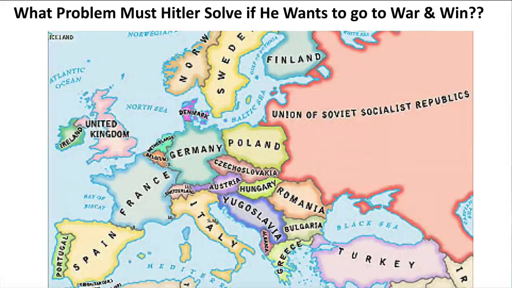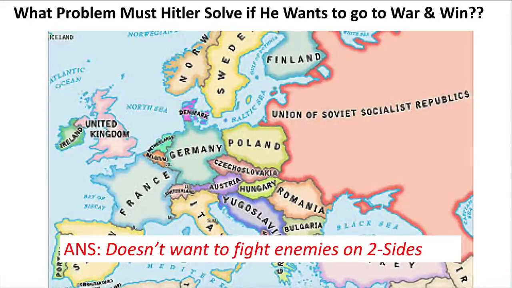If you remember, in World War I, the big reason Germany lost is tied to what you see on this map. Take a look at where Germany is located. Germany is in the middle of the European continent, and that is very dangerous because it's very easy to attack Germany on multiple sides.